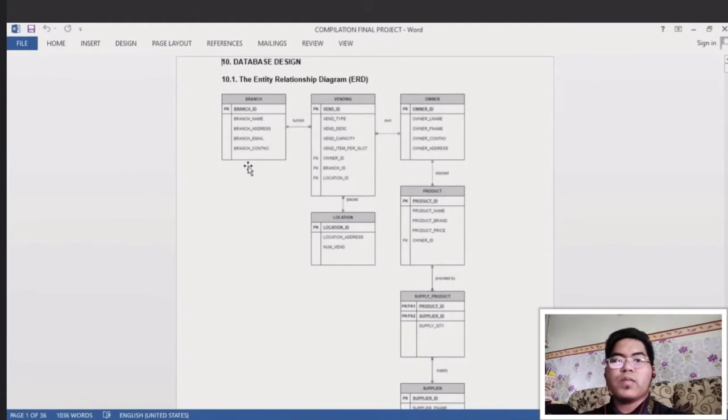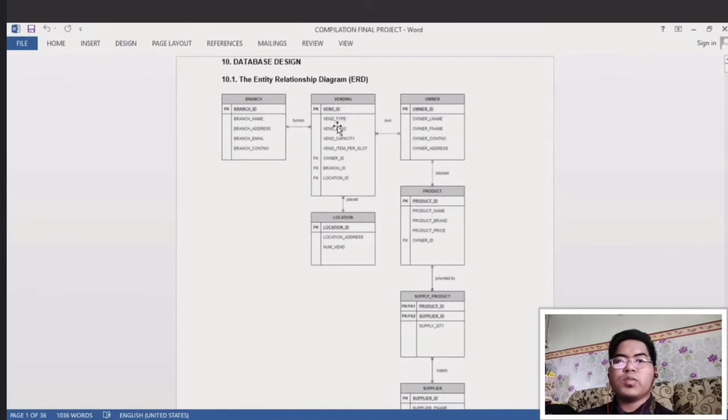I give one example of the connectivity, which for this one is one to many, because each branch can have many vending machines, but each vending machine represents one branch. So the connectivity is one to many, and the PK is branch ID. For the vending, it took the PK from the branch, so we put it as a FK, foreign key.